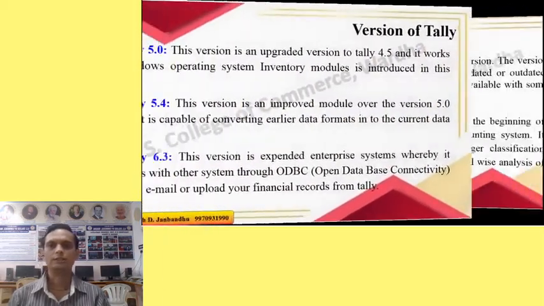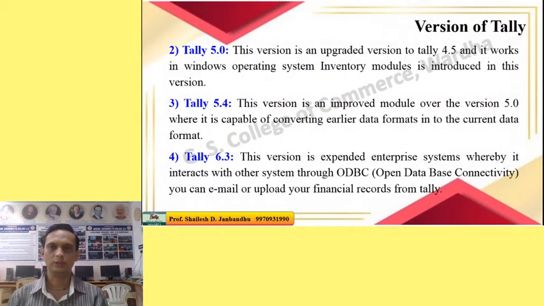The next version is Tally 5.0. This version is an upgraded version of 4.5 and it runs on the Windows operating system, meaning here we get a graphical user interface to interact with Tally. Number three is Tally 5.4. This version is an improved module of version 5.